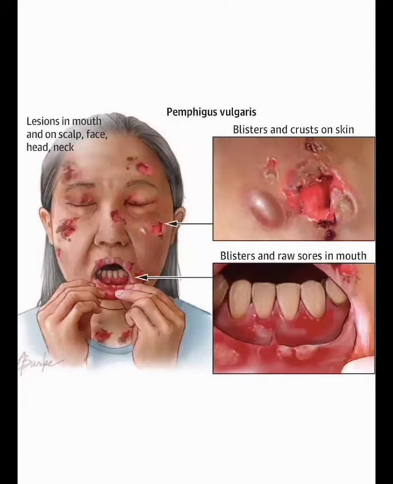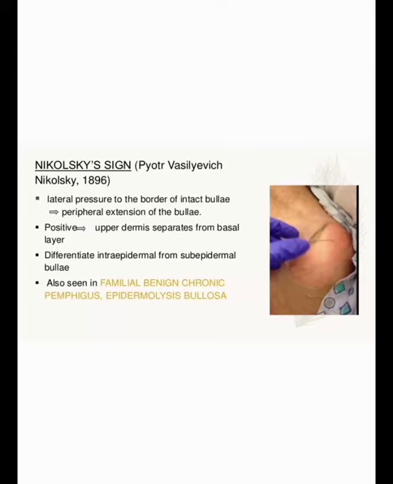So you can see in this picture when pressure is applied in the area, the basal layer is separated. So that portion is eroded. That is the main feature of a Nikolsky sign, and it is common in pemphigus vulgaris.